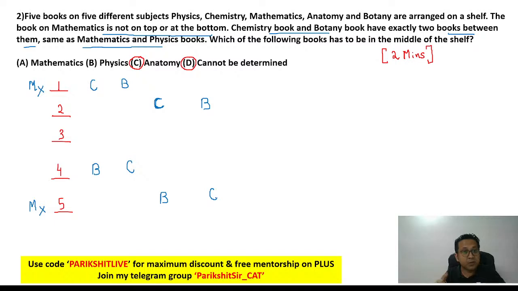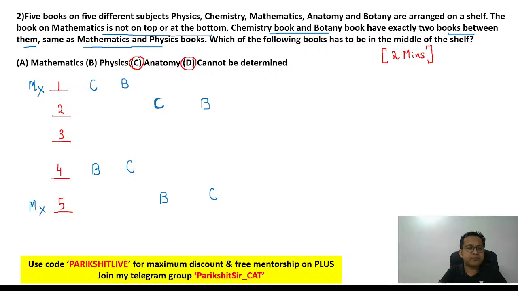Remember, 2 books between them. Any other possibility? Can there be a 4th possibility? I have drawn 4 possibilities. Can there be a 5th possibility? No, there is no 5th possibility, right? If chemistry is at 3, chemistry and botany will not have 2 books between them. Chemistry cannot be at 3. So I think I have done all the 4 feasible possibilities. Chemistry 1 mein possible hai, 2 mein possible hai, 3 mein nahi possible hai, 4 mein possible hai, 5 mein possible hai. So that's it.